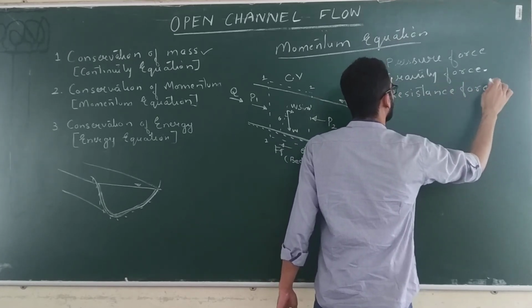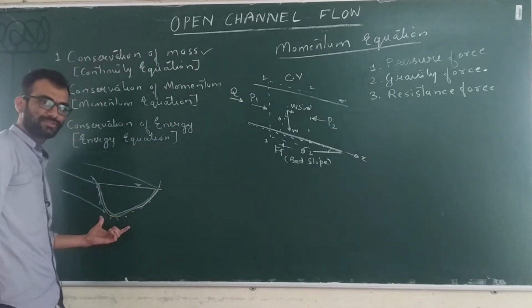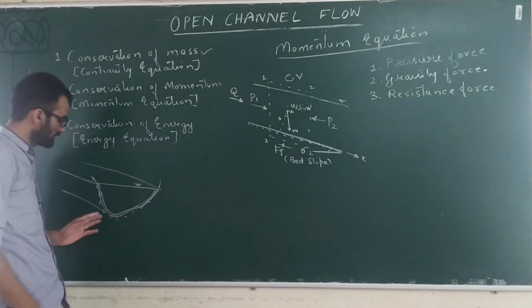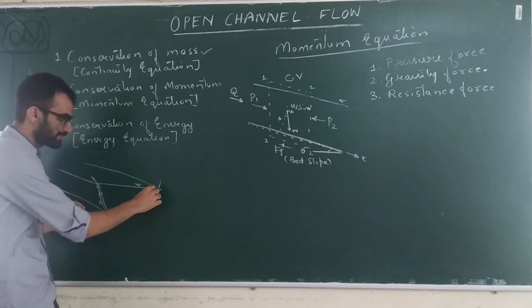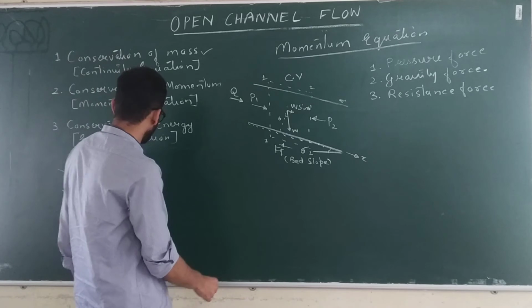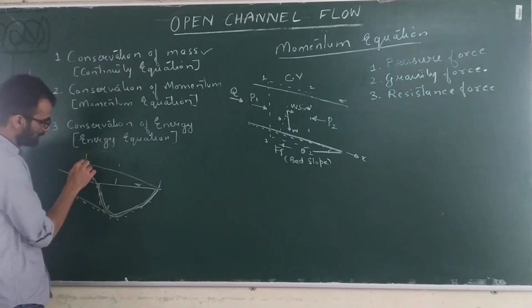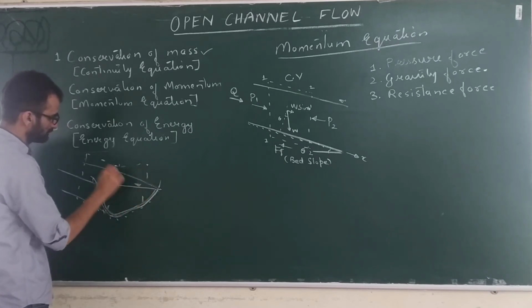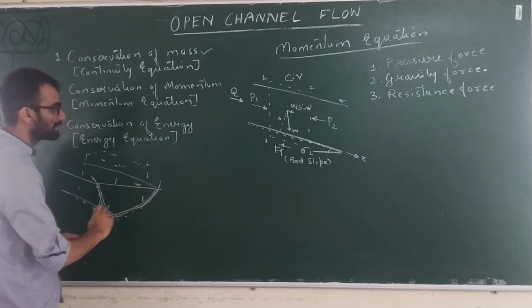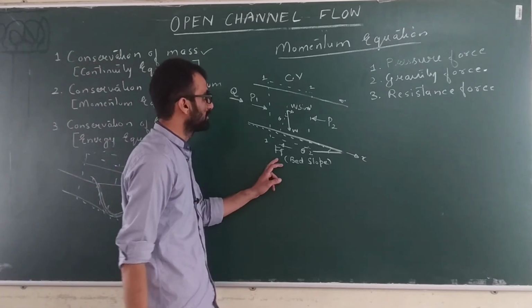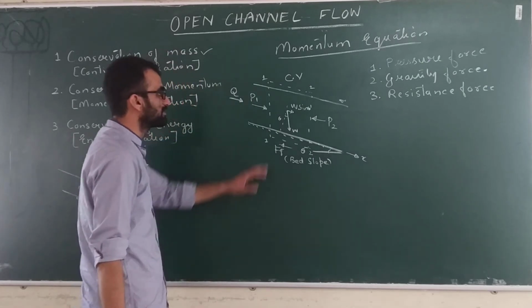Okay, this is also a, which type of force, body force or surface force? It is a surface force, because the resistance to the fluid is acting on the surface of the control volume. Okay, so this is your control volume, suppose in 3-dimensional. So on this surface bottom, it is acted upon by the resistance force. Alright, so these are the forces acting on this control volume.